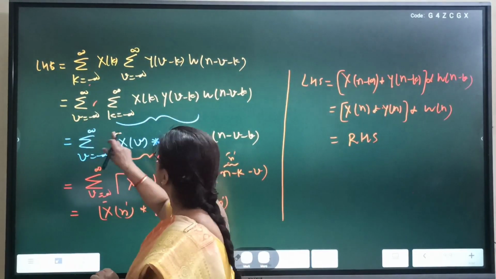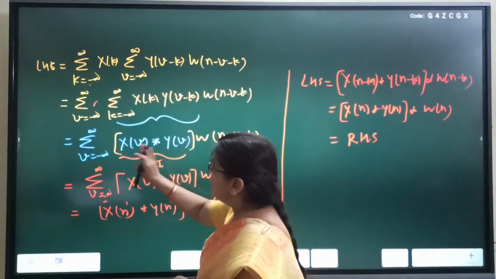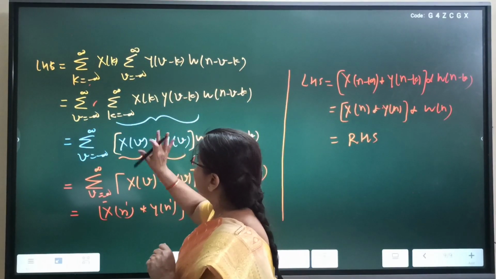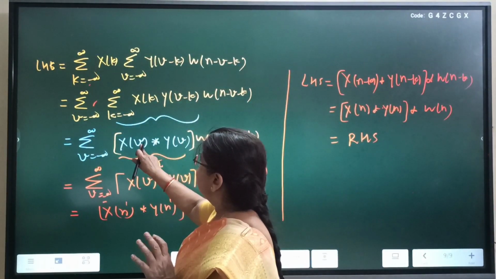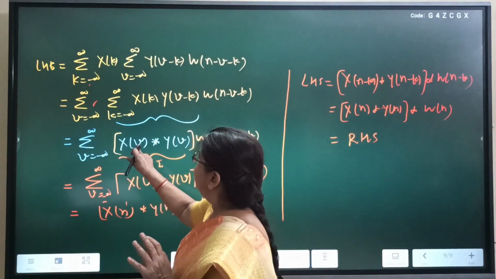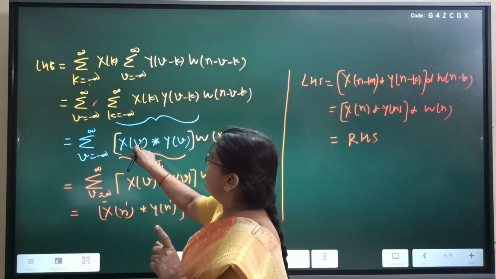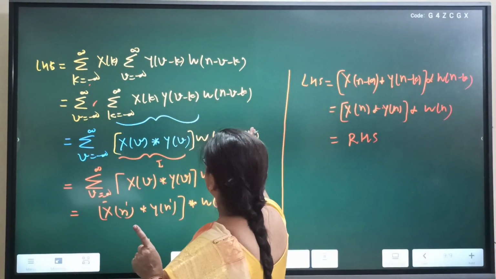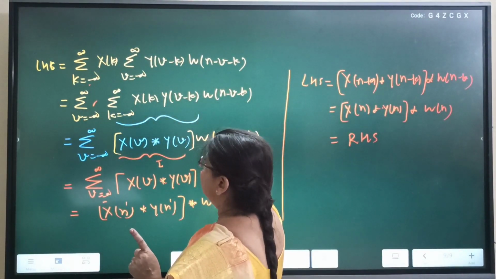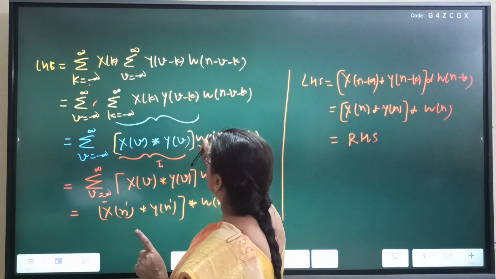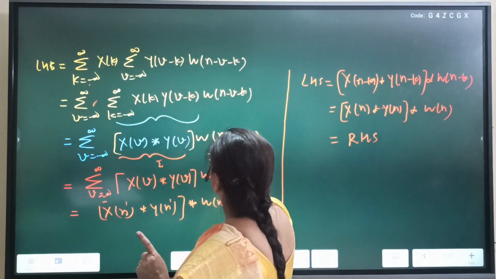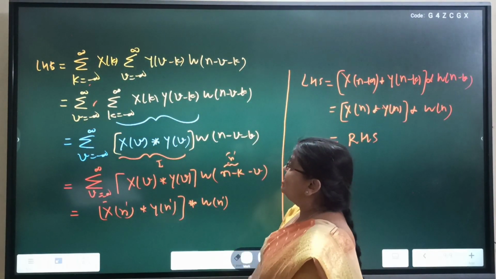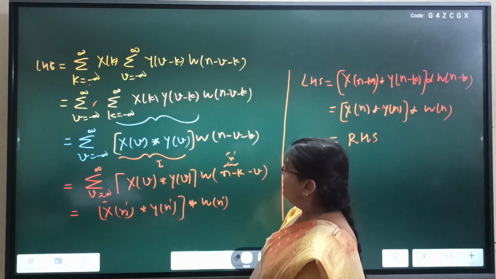Now copy this summation and this sequence. Again I have to replace this summation. Treat this as the first sequence. The dummy variable is v, so the independent variable is replaced by the dummy variable v. In the second case, the independent variable n should be replaced by n minus v. So n is replaced by n minus v, and again k is there.